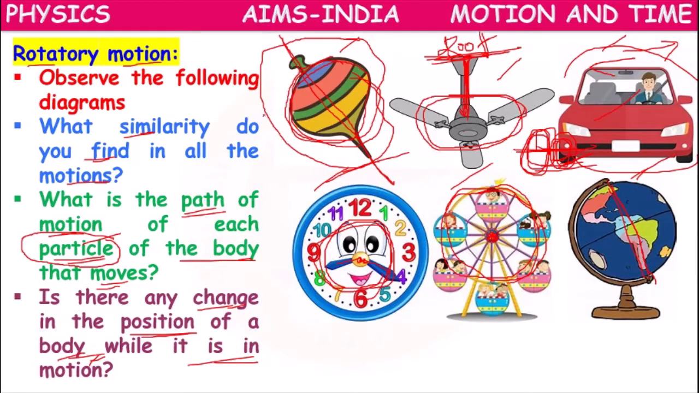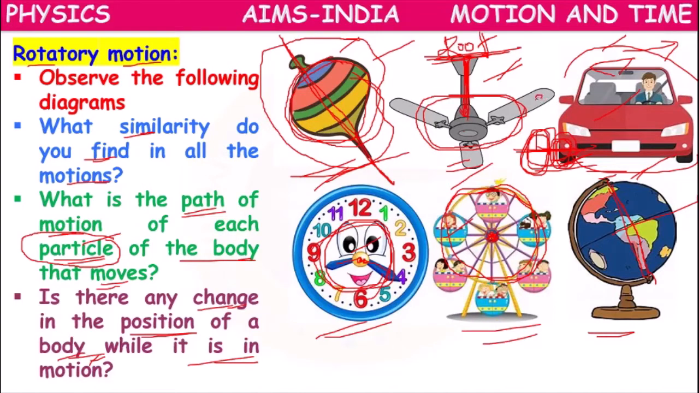So what common thing have we observed here? All the objects which we have shown here are rotating around one fixed point and around one fixed line. So there is no change in the position of the objects overall. On the whole, the objects are not moving. But what about the particles?